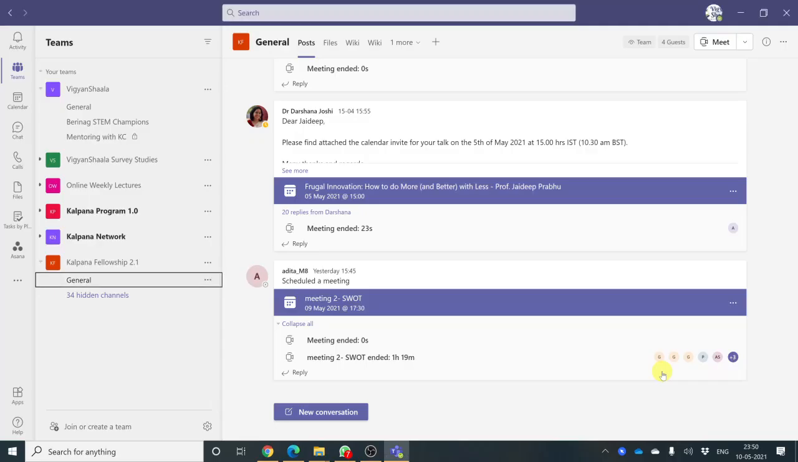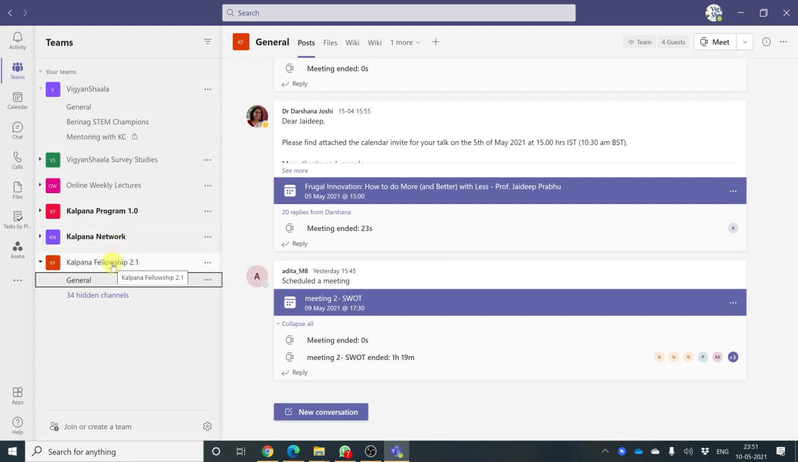Dear students, when you log in using the Vigyanshala ID and password given to you and you come into the Microsoft Teams platform, what you should be seeing here is Kalpana Fellowship 2.1 in the Teams section when you log in into a laptop. When you log in from a mobile, you click on the Teams icon to see Kalpana Fellowship 2.1. Do not worry about the above channels, you will not be able to see them.